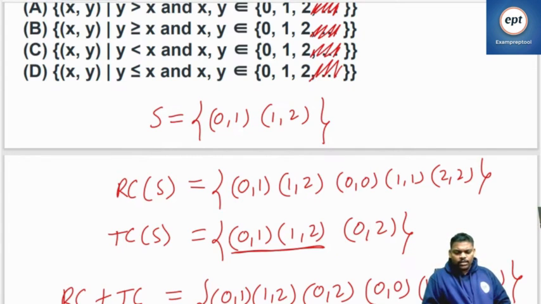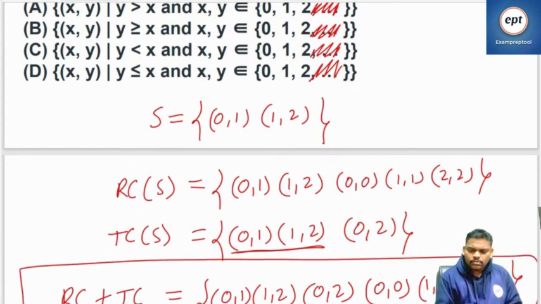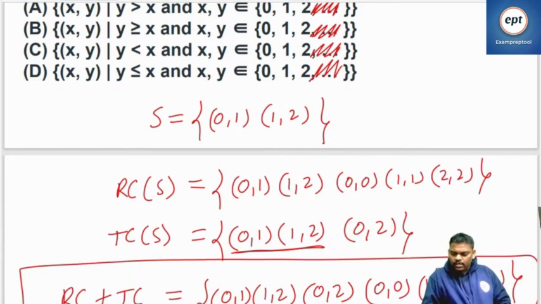0 1, 1 1, I think same. 1 1, 1 2, 2 1. I think everything is perfect. So I think this is the answer for this. Please check. Let me check now. What is the answer?